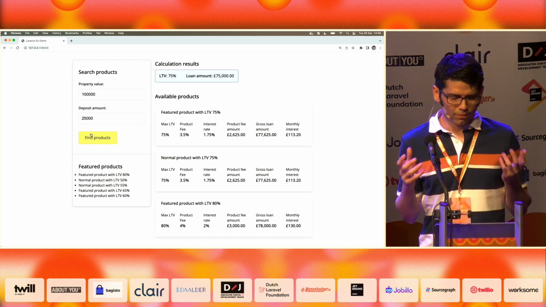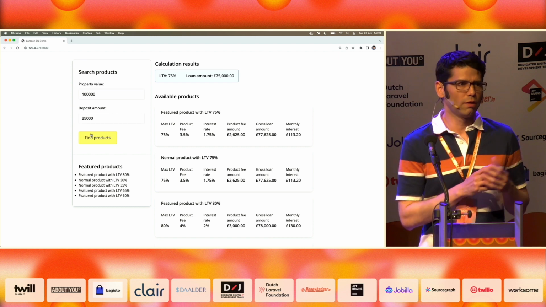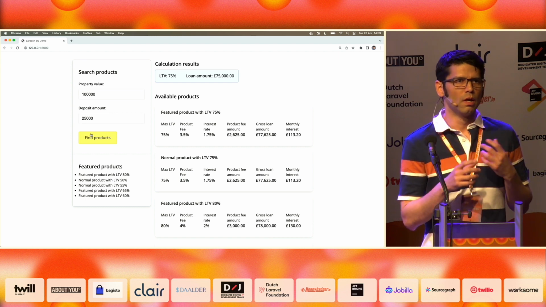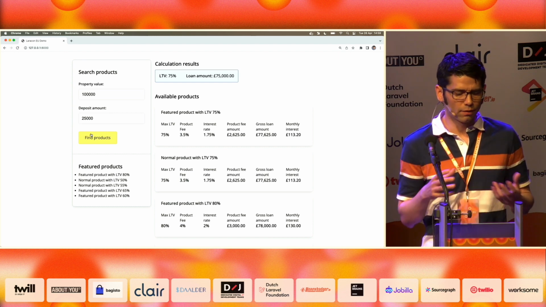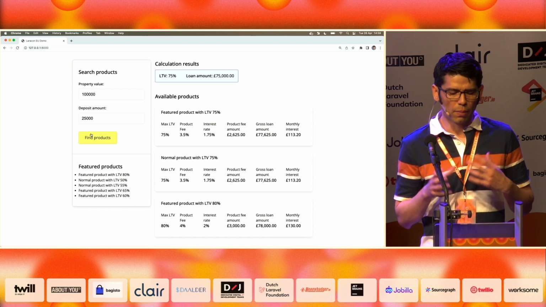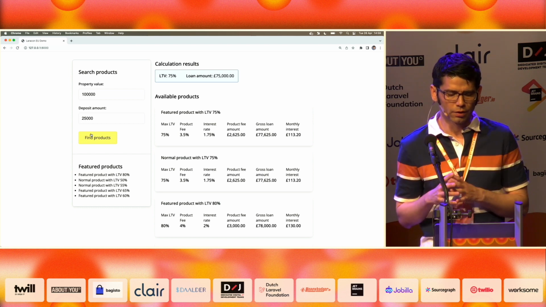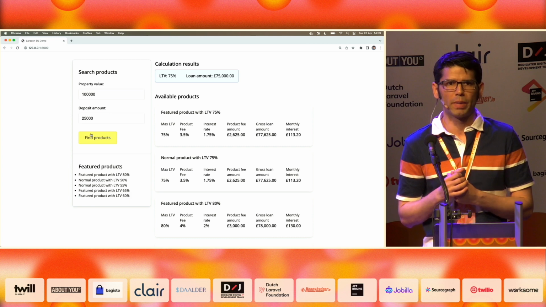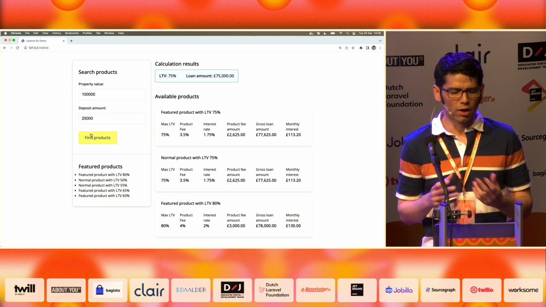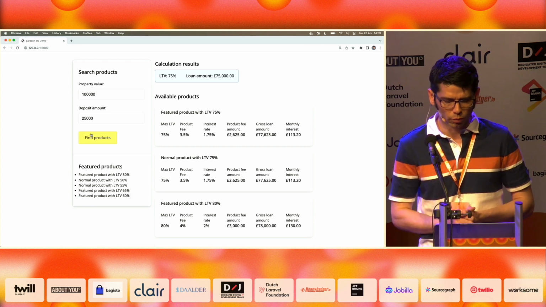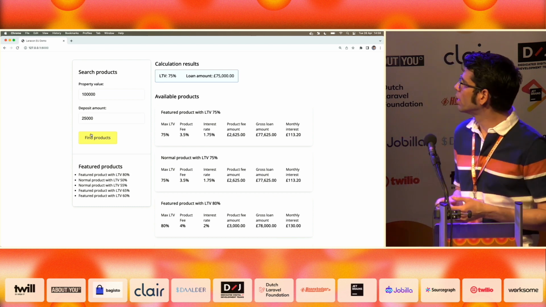I don't know if you knew this, probably not, but when you are looking for a mortgage and you say how much you earn, etc., all of that will apply some filters, and those filters will bring some products that will be available to you. And the mortgage advisor will recommend one of those products. So this is what we are doing here, right?